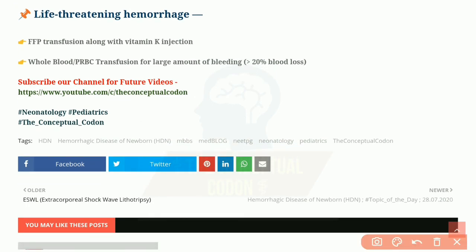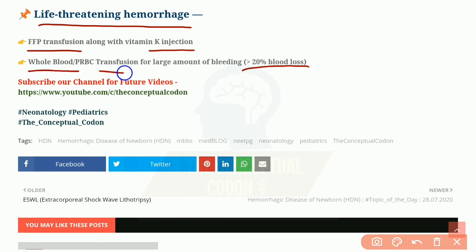Now, if the newborn presents with a life-threatening hemorrhage due to vitamin K deficiency, which usually occurs in early HDN and late HDN, while minor bleeding occurs in classical HDN, fresh frozen plasma transfusion along with vitamin K injection should be done. Again, if there is greater than 20% of blood loss, whole blood or packed RBC transfusion can also be done.